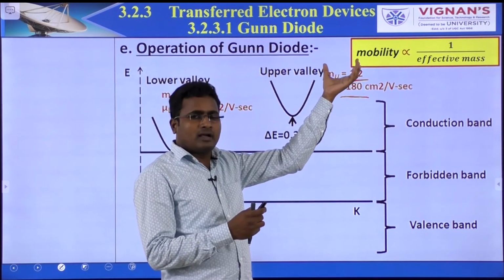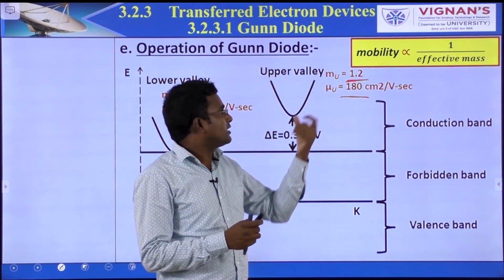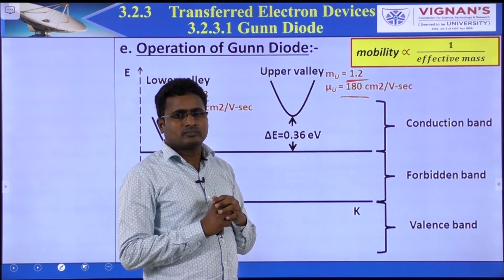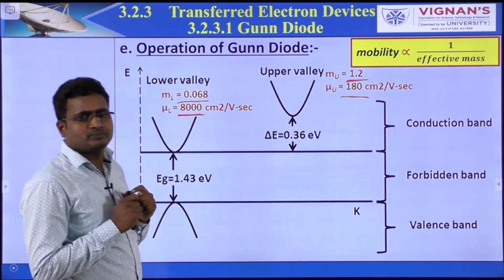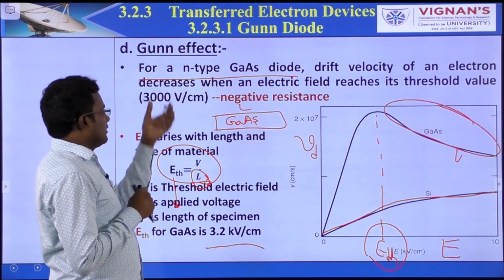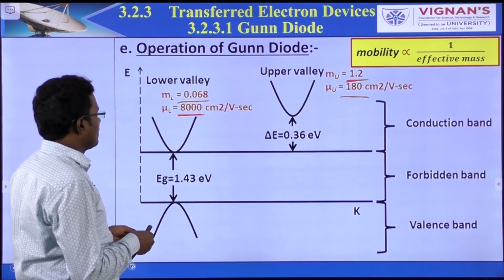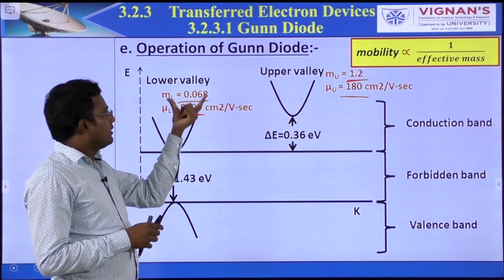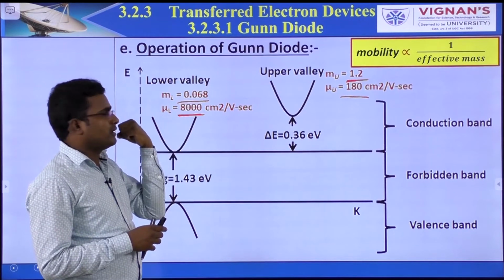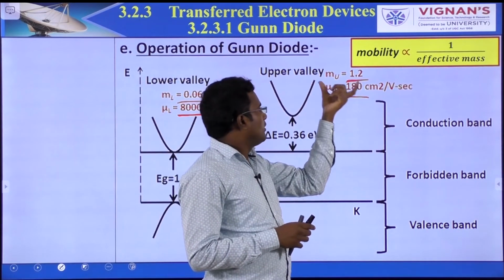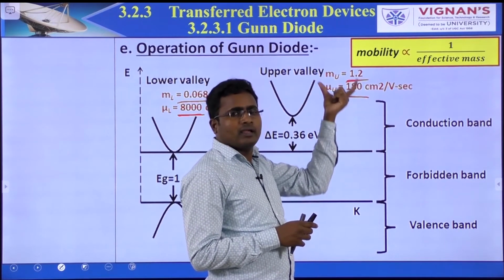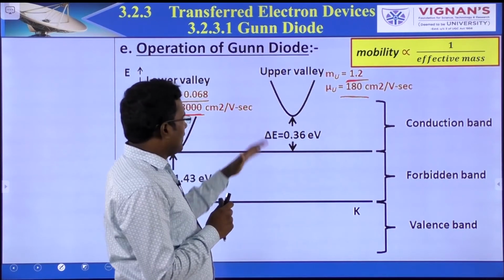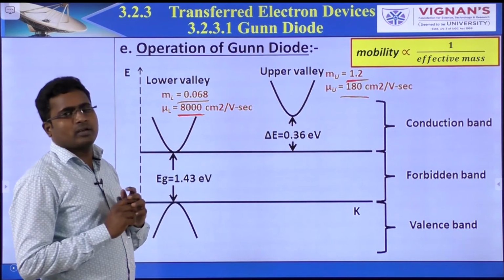The upper valley has low mobility and high mass of the electron. Okay, again: lower valley, highest mobility, low mass; upper valley, low mobility, high mass. Remaining same: conduction band, valency band, forbidden band.